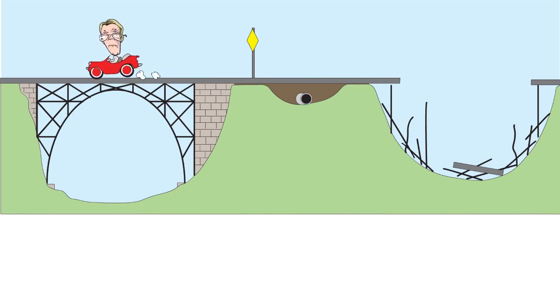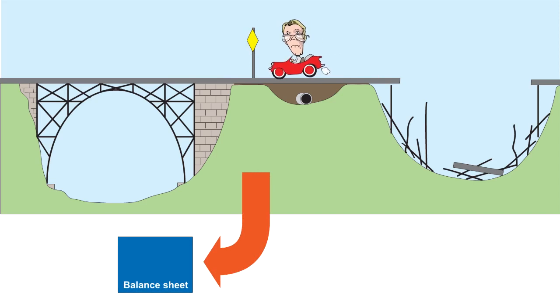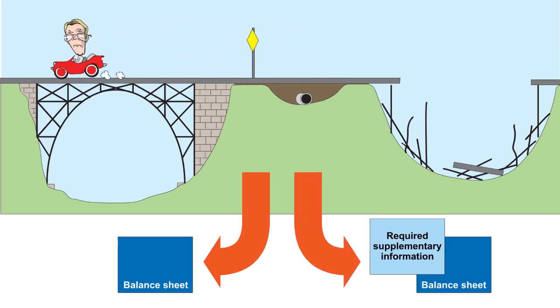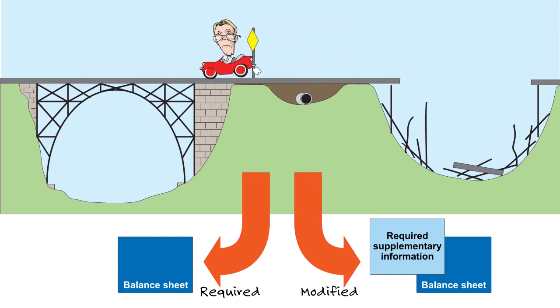Now, the cost of infrastructure items such as bridges and roads may be either entirely handled on the government-wide balance sheet, or handled on the government-wide balance sheet and in the required supplementary information. So you have that choice, and you can see right there how we're going to handle them. So we have a required approach and a modified approach.